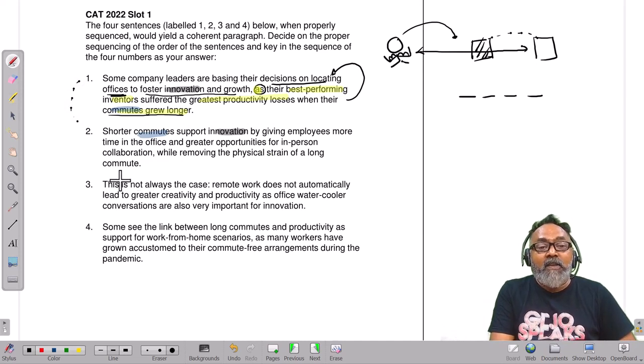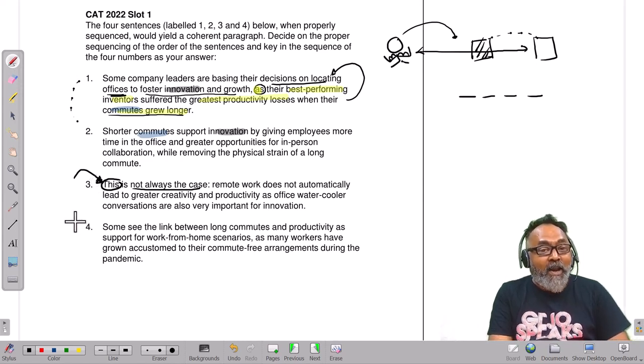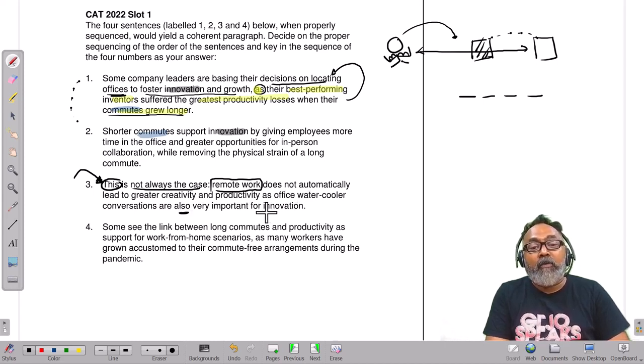Now we say this is not always the case. Wonderful. This sentence needs support. So what is this? Where is it? This is not always the case. Remote work does not automatically lead to greater creativity and productivity, as office water cooler conversation is also very important for innovation, right? Great.